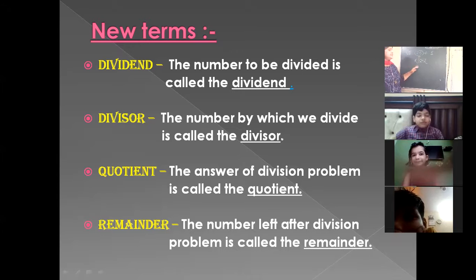So this is the way to write down your problem. Here 25 is the dividend because we are going to divide this number. Now it is clear what is dividend. The second one is divisor, the number by which we are going to divide the other number.